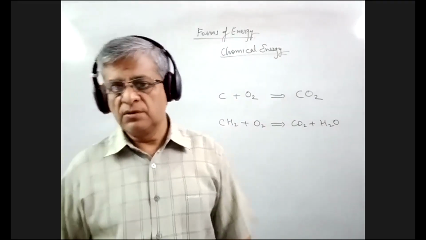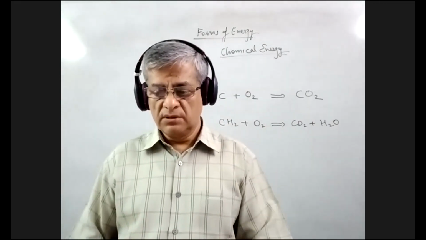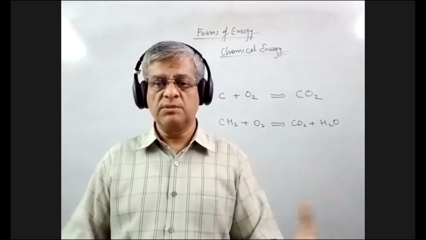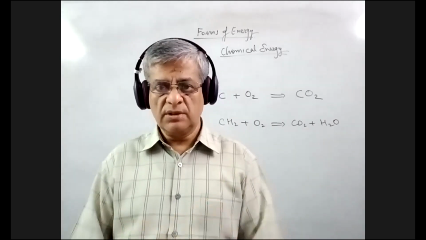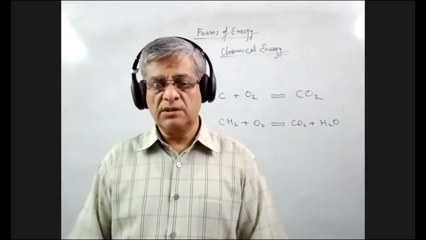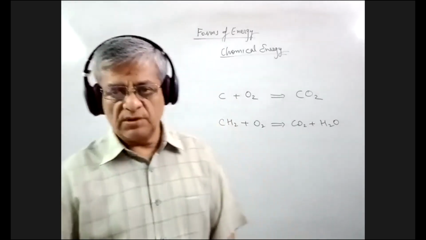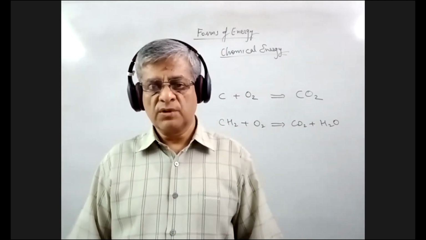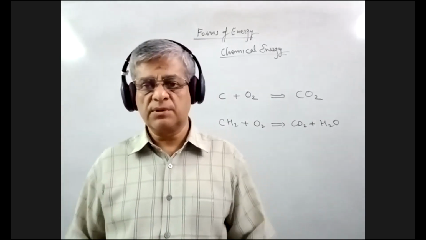So when a chemical process releases energy, such reactions we call exothermic reactions. And when heat is required to carry on a chemical process, we have to supply heat to the process. It is called endothermic reactions. So there are two types of chemical reactions, endothermic reactions and exothermic reactions. So there is a transfer of heat, exchange of heat takes place in these chemical processes.